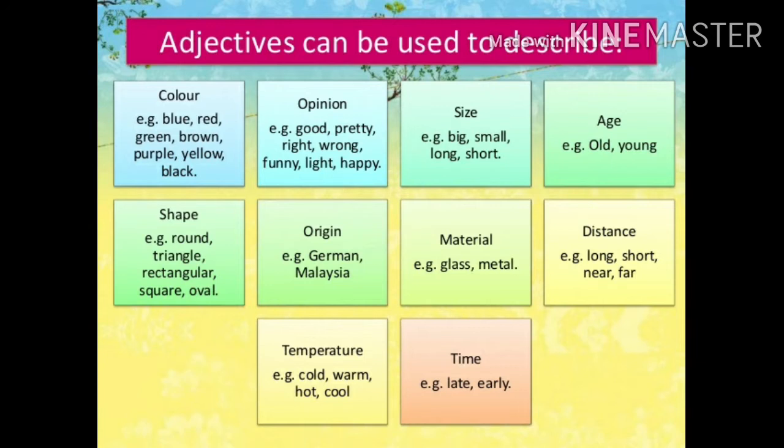Next one, shape: round, rectangle, oval, square, rectangular. Origin: German, Indian, Malaysian. Material means glass, metal, wood. Distance: long, short, near, far. Temperature: cold, warm, hot, cool. And also time: late or early.